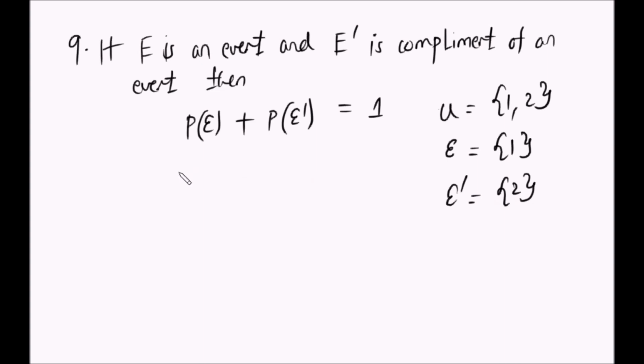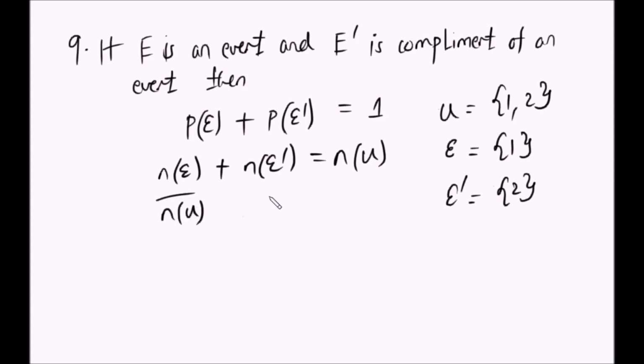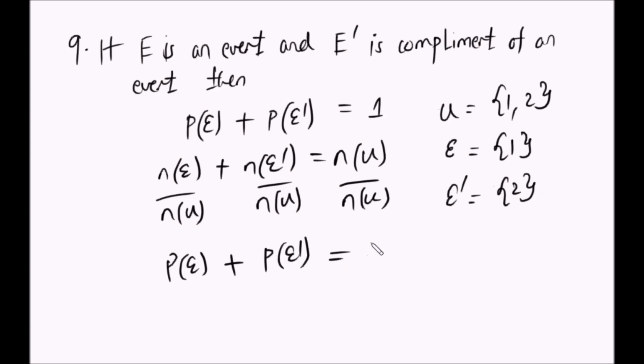Kwa hiyo you can see hapa kwamba n(E) jumlisha n(E dash) itakuwa sasa na n(U). Kwa hiyo divide by U, sasa manake imekuwa kama sample space. Kwa hiyo tabaki na probability of event jumlisha probability of the complement of event sasa na 1.